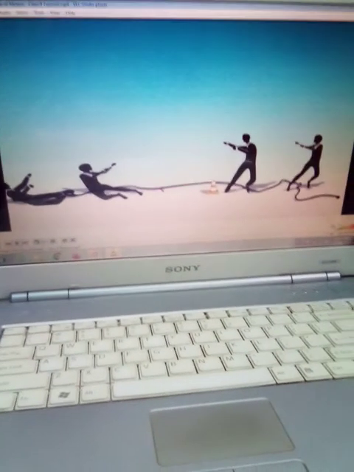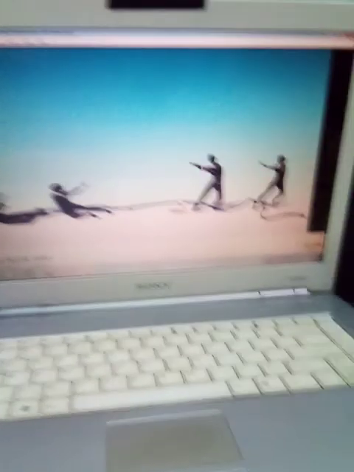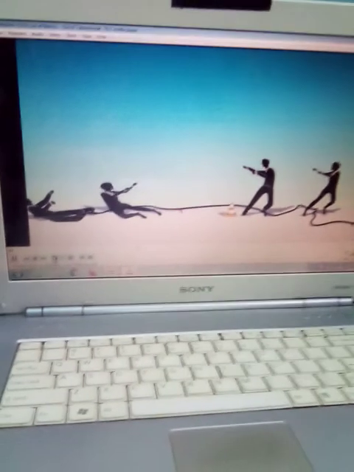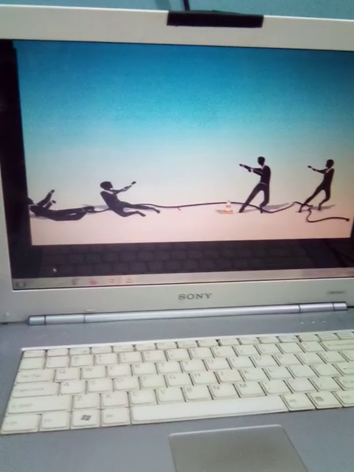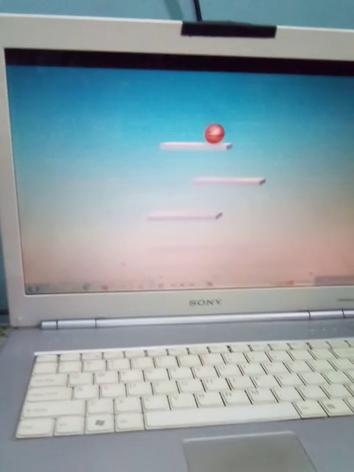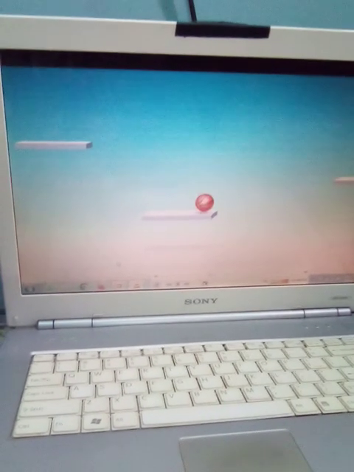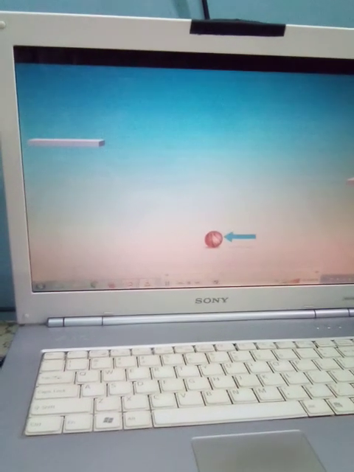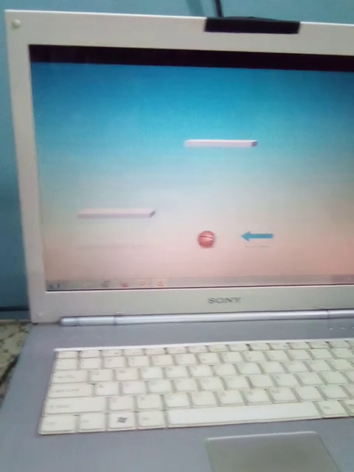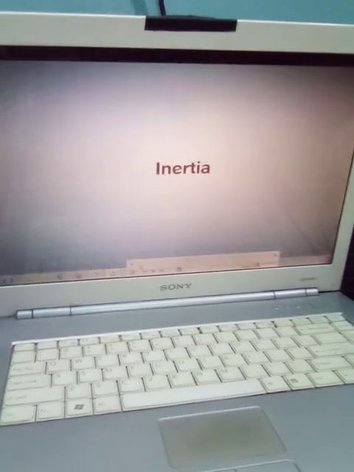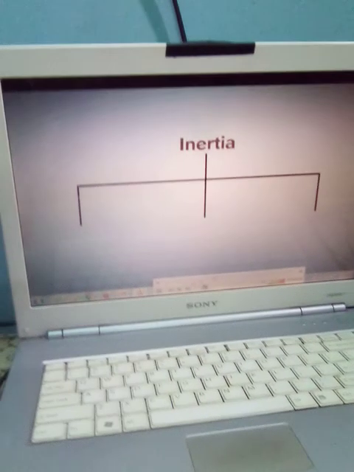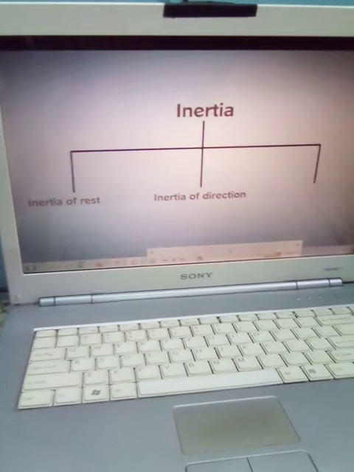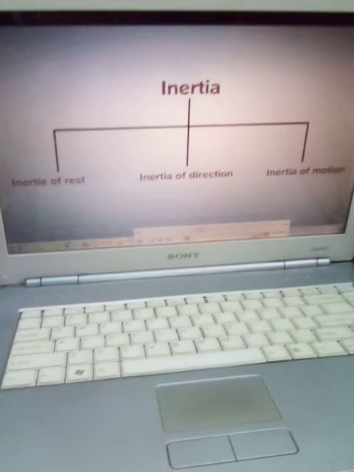Opposite team falls backwards. This tendency to fall backwards despite letting go of the rope is due to inertia. That is, if an object is at rest, it tends to remain at rest, and if it is in motion, it tends to stay in motion. This property of an object is called its inertia. Inertia can be classified into three categories: inertia of rest, inertia of direction, inertia of motion.